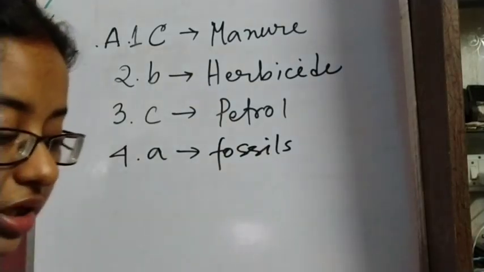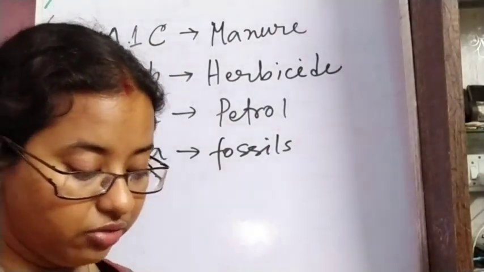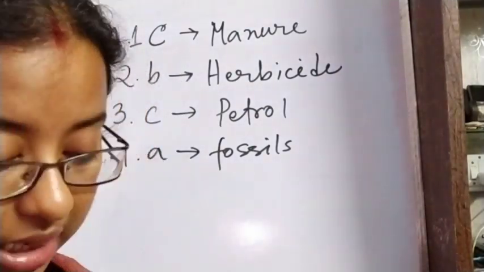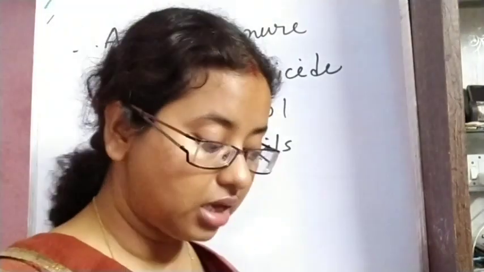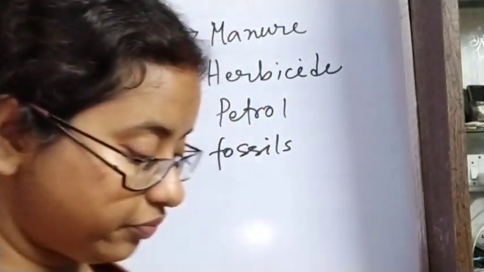Which one of the following is not a fossil fuel? The options are uranium, natural gas, coal, and none of these. The answer will be uranium. Uranium is an element, a radioactive element. So this is not a fossil fuel.